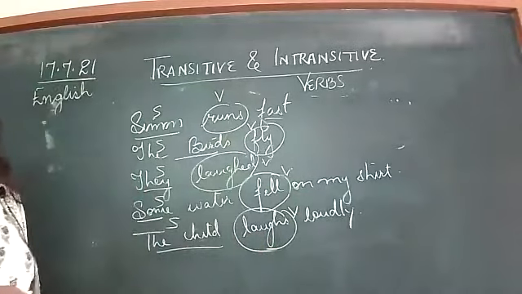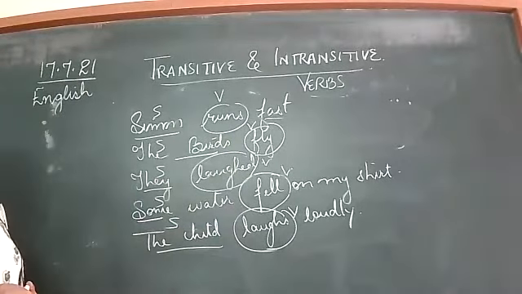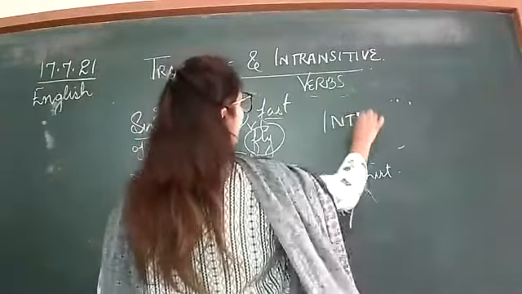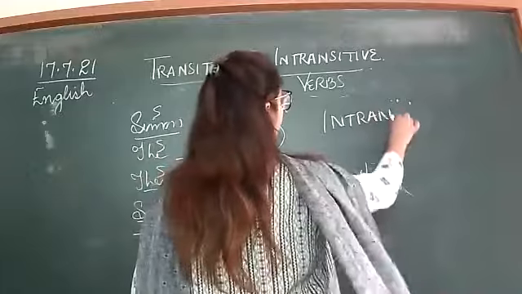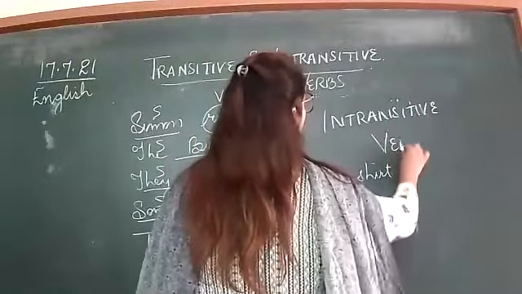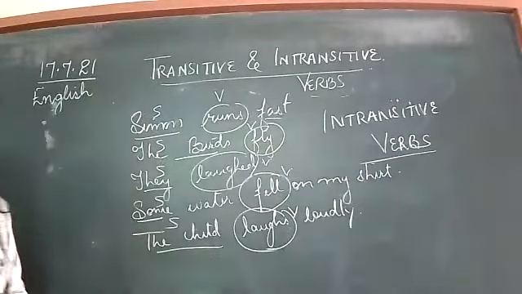But in all these sentences, is the action transferred? No. So what are these? These verbs are called intransitive verbs. It means that the action is not transferred.